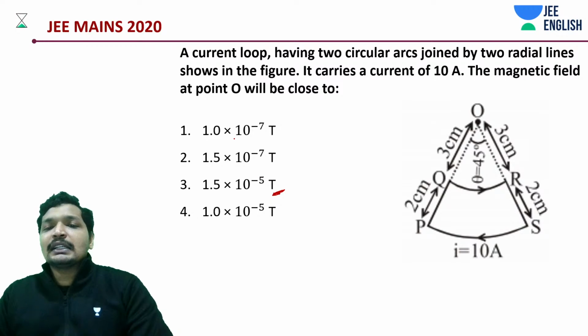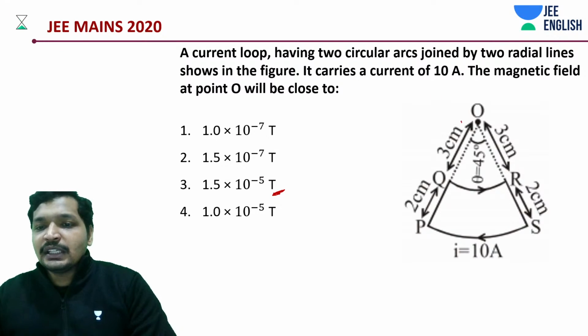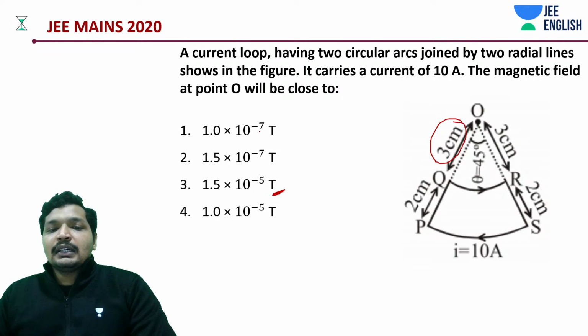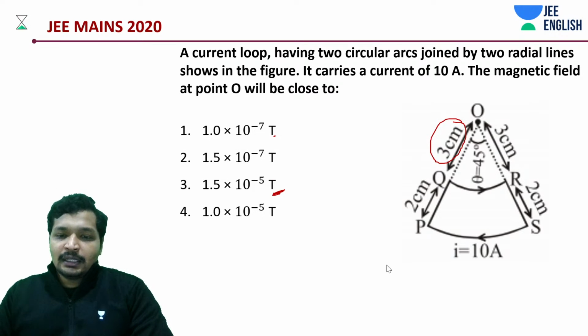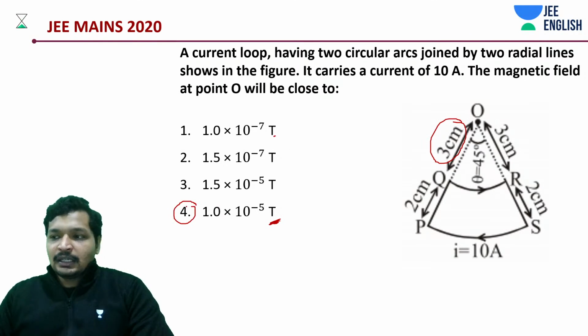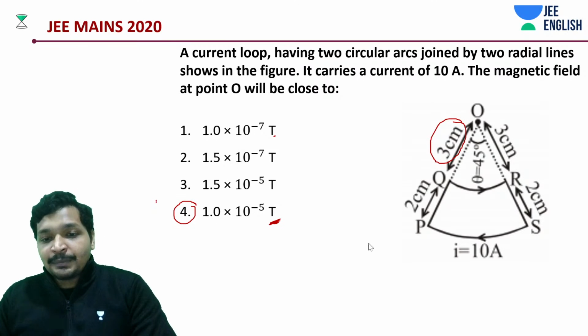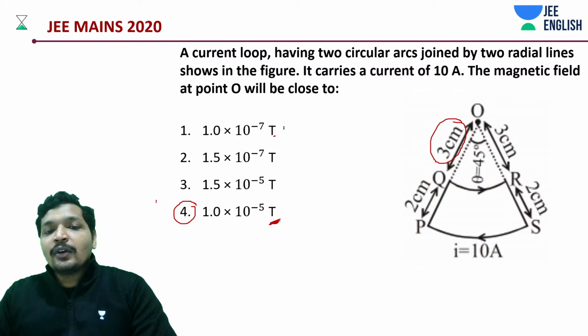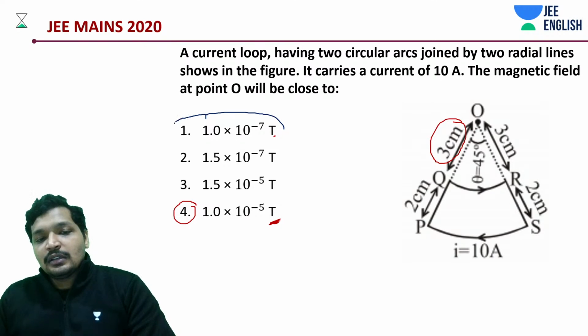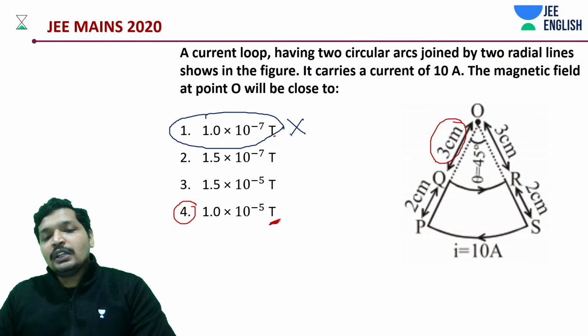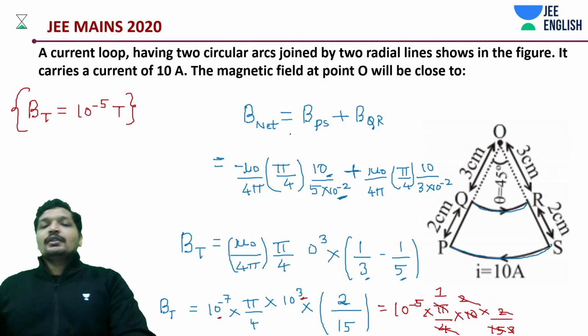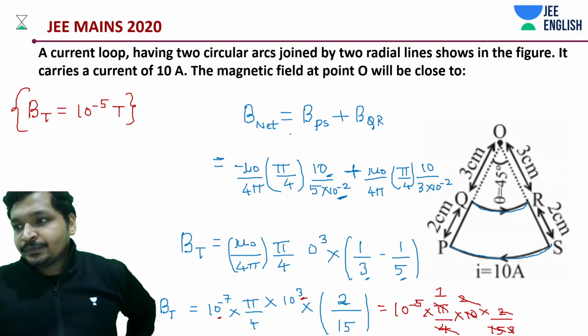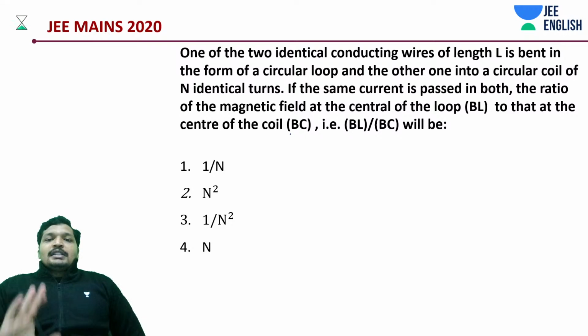And here lies the twist. If you hadn't converted the centimeters to meters, you would have got a different answer, 1.5 rather than 1. This is the correct answer that we just calculated, but if you had substituted the units wrongly, you would have got a totally false answer. Easy, simple question. Let's move on to the next question.